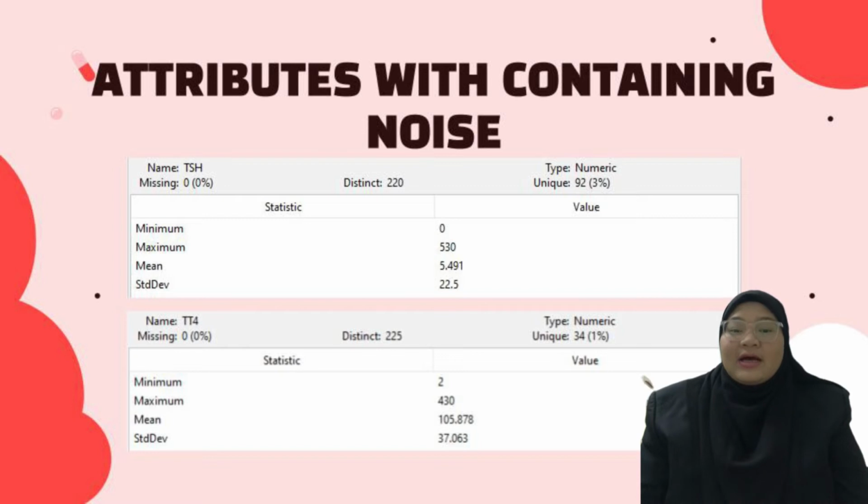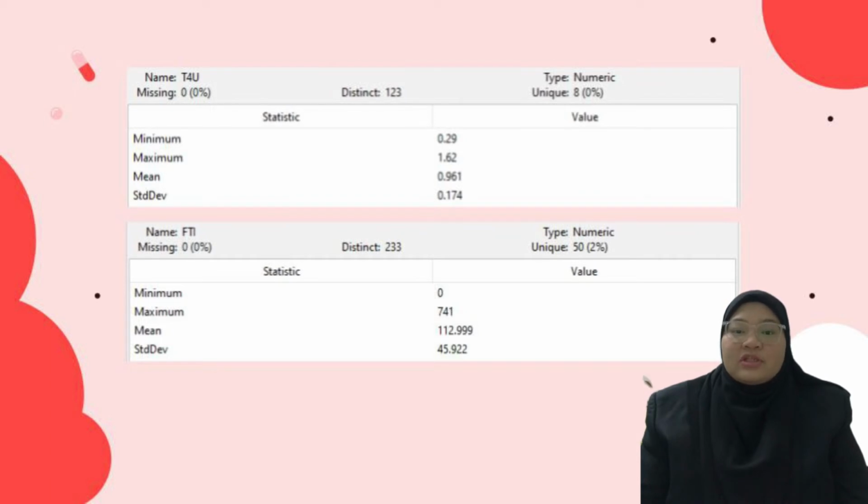In our data, the attributes that contain noise are first, the TSH attribute which has a distinct count of 220. Next, the TT4 attribute which has a distinct count of 225. Next, the T4U attribute which has a distinct count of 123, and lastly the FTI attribute which has a distinct count of 233.